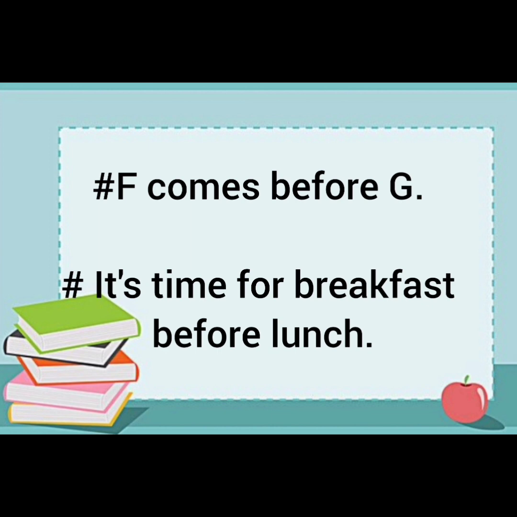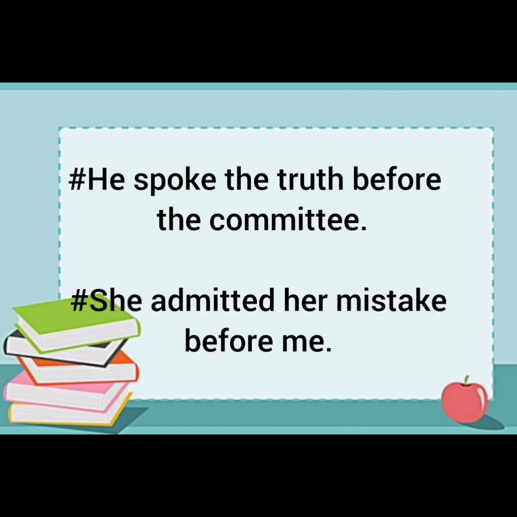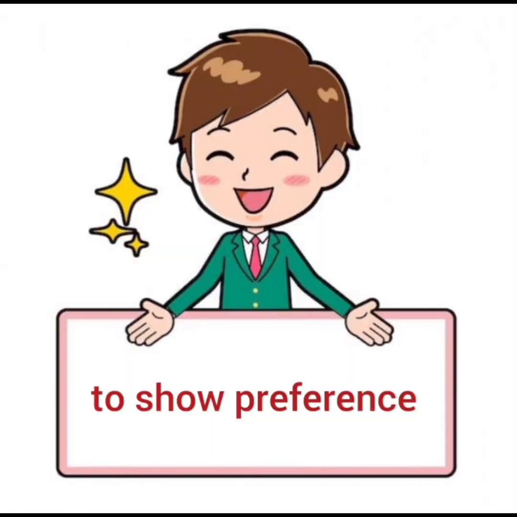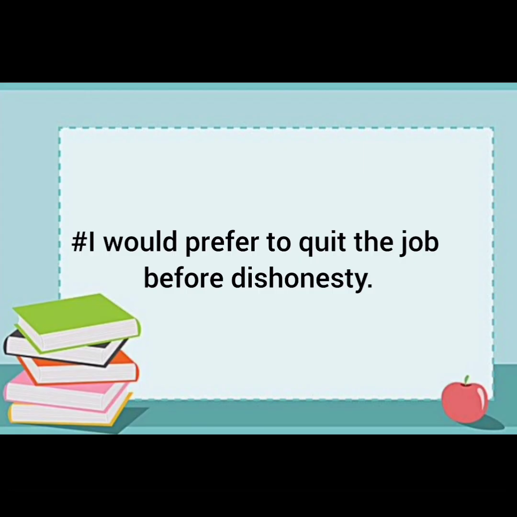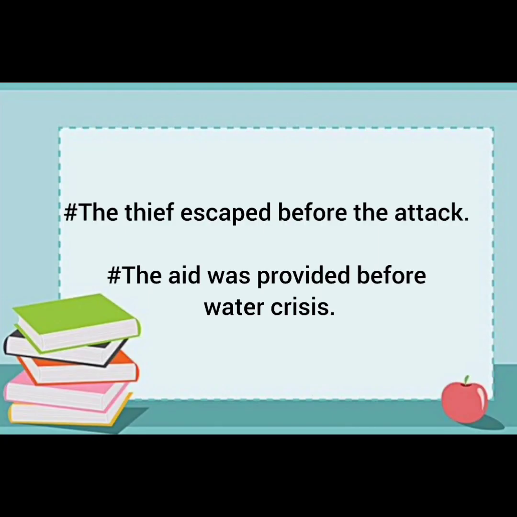Then further, before is used in presence of. For example, he spoke the truth before the committee. She admitted her mistake before me. Then the next condition is that preposition before is used to show preference. I would prefer to quit the job before dishonesty. Then to show precedence or occurrence, this preposition is again used. The thief escaped before the attack. The aid was provided before the water crisis.